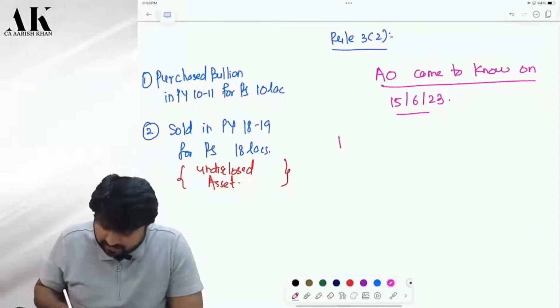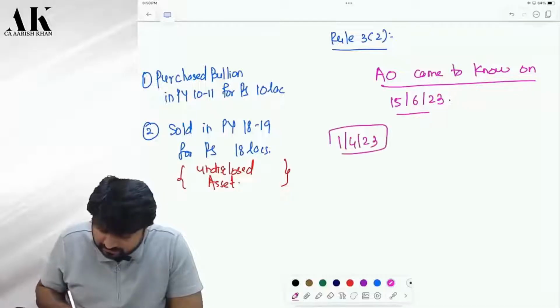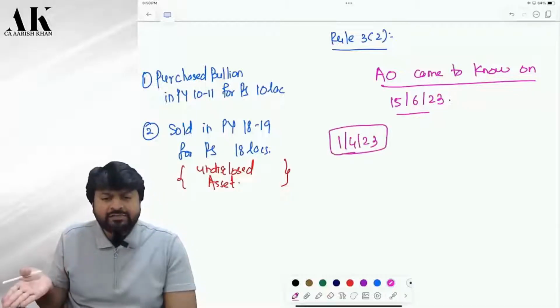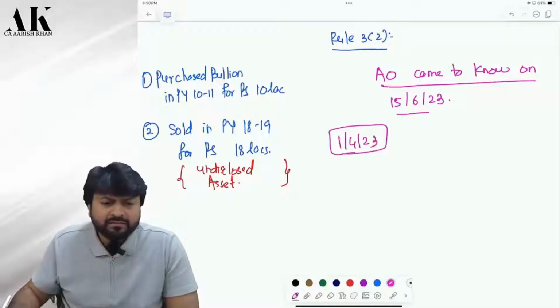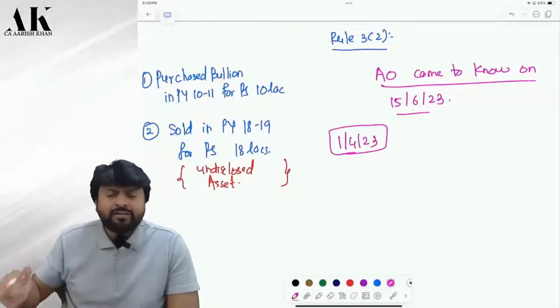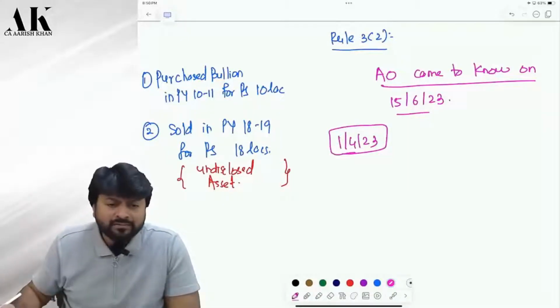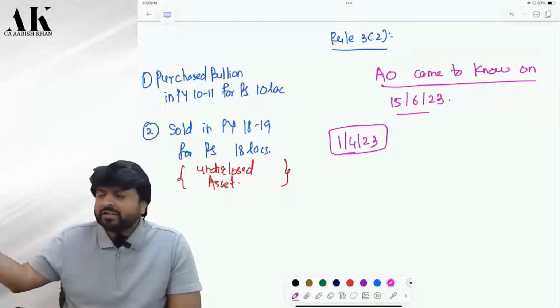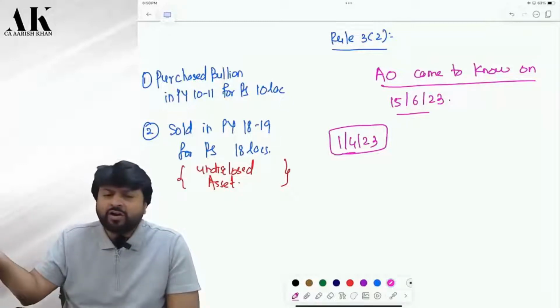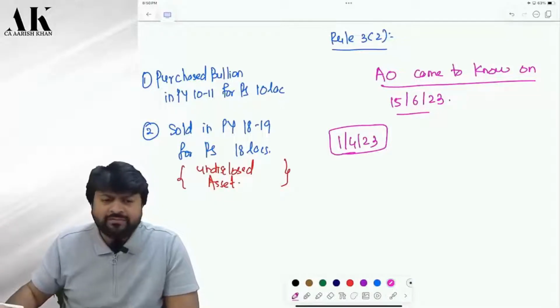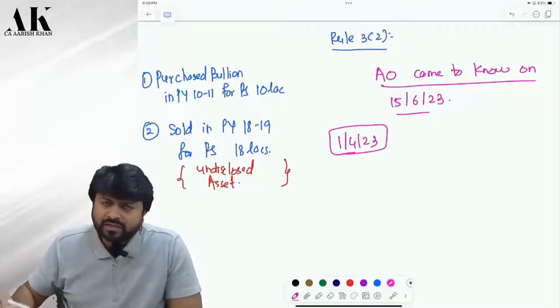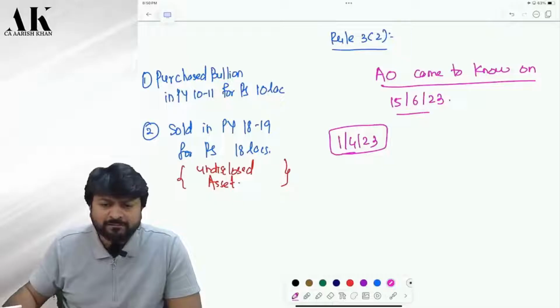1st April 2023. Correct. But can I say the asset was transferred before the valuation date? I don't have the asset in front of me. How will I value then? Does the valuation officer require the asset to value it or not? To value an asset, the asset should be there in front of you or not? Now the asset is not there in front of me. Did you understand my question?